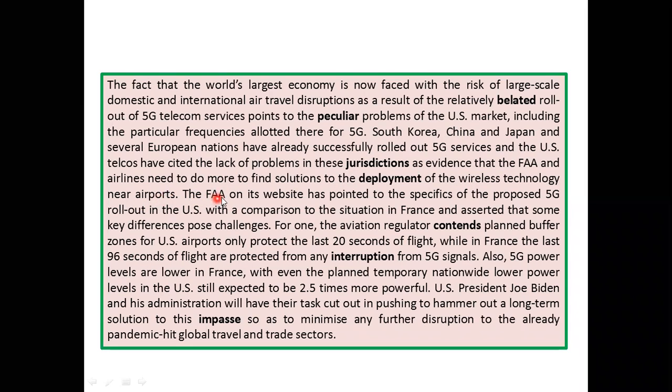The Federal Aviation Authority on its website has pointed to the specifics of the proposed 5G rollouts in the US, with a comparison to the situation in France, and asserted that some key differences pose challenges. For one, the aviation regulator contends planned buffer zones for US airports only protect the last 20 seconds of flight, while in France, the last 96 seconds of flight are protected from any interruption from 5G signals.